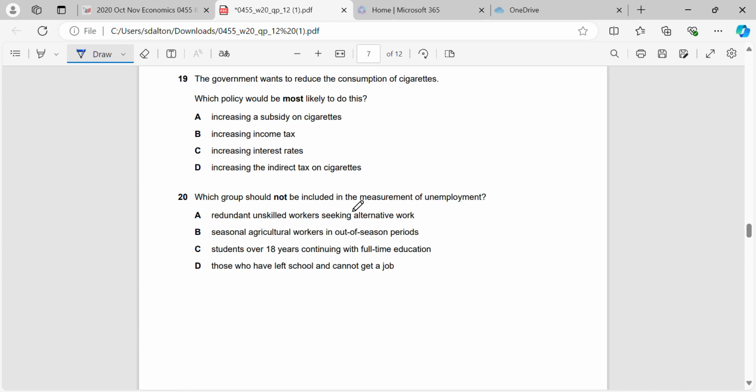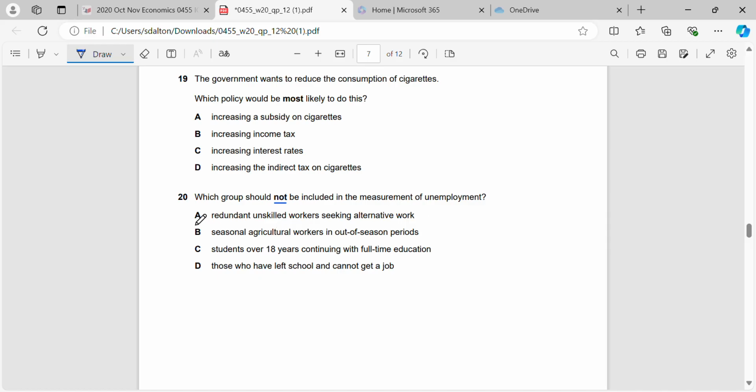Okay, 20. Which group should not be included in the measure of unemployment? Okay, how do we measure unemployment? We need to take the number of people who are unemployed and divide it by the number of people in the labour force. Now remember, the labour force is the people between the ages of 18 to 64 who are actively searching for a job.